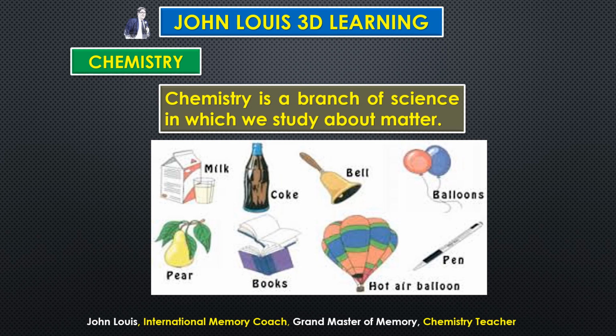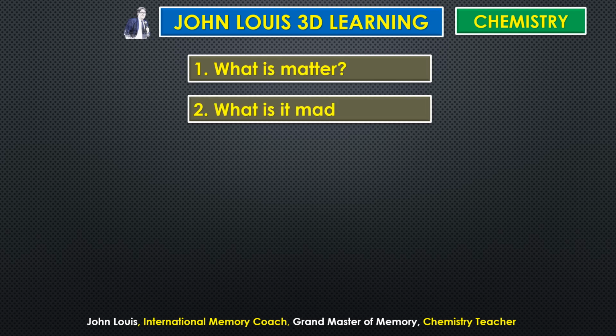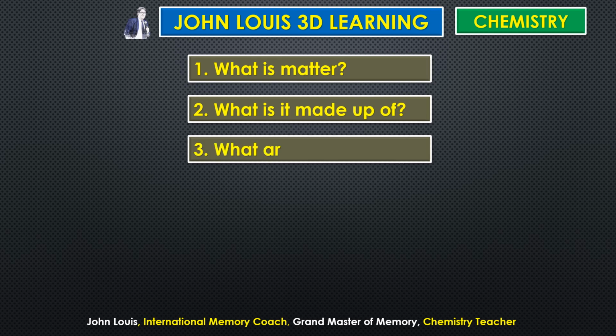Hope you understood. So what is chemistry? Chemistry is a branch of science in which we study matter. So what is matter in the very first place? What is it made up of? I told you every matter is different, so what is it made up of? And then what is its state? What are the physical states in which it can be present?